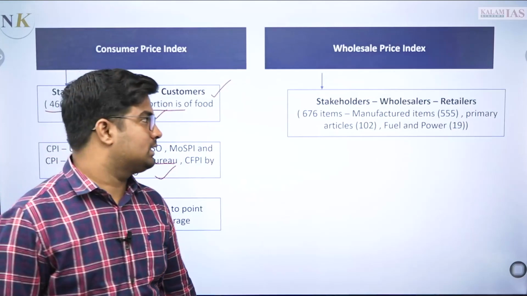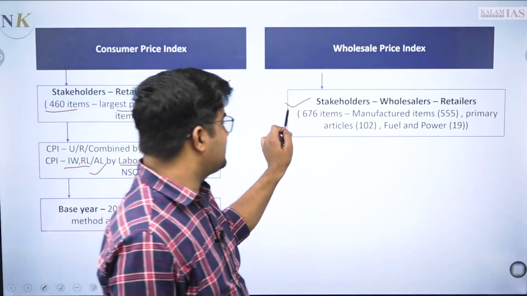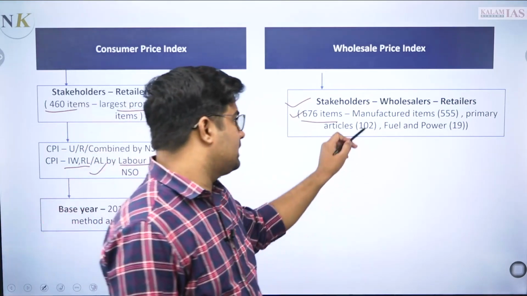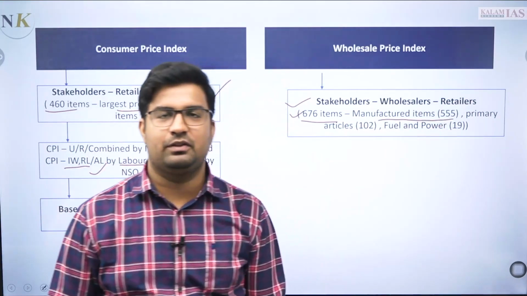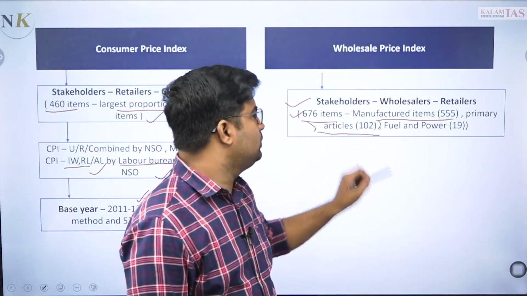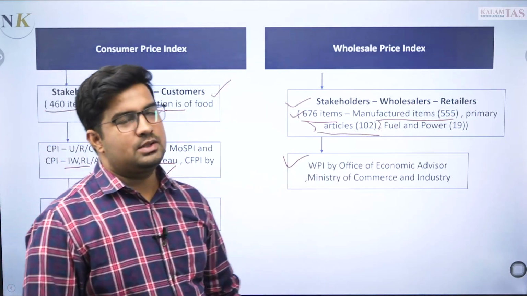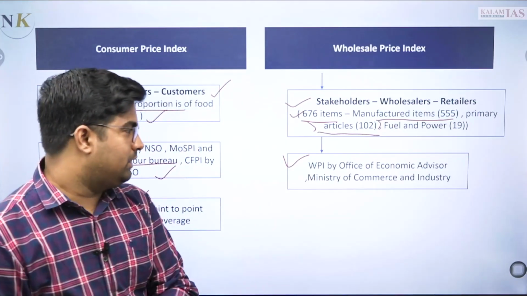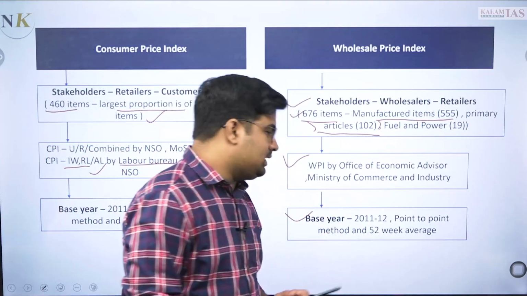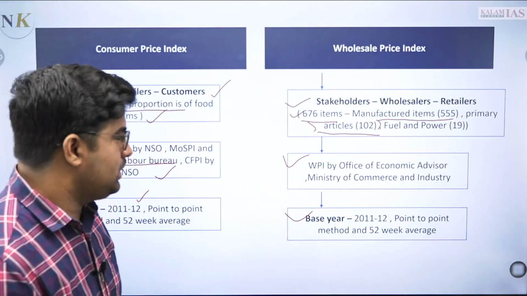wholesale price index. Stakeholders will be wholesaler and retailers. Out of that, the 676 items are in the basket, where the highest is from manufacturing items, that is 555. Furthermore, second is the primary articles and the third is fuel and power. WPI is being calculated by Office of Economic Advisor and the Ministry of Commerce and Industry. The base year is 2011-12, point to point, and 52 average week method is being utilized for this.